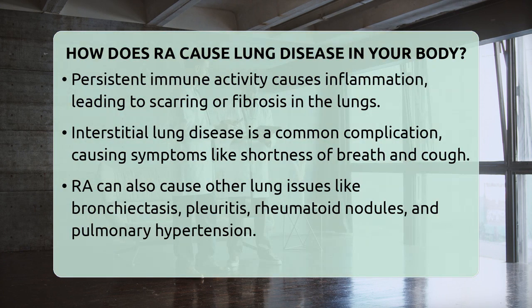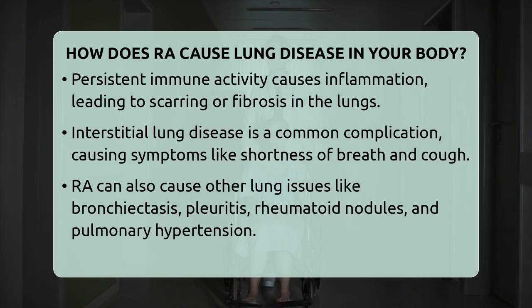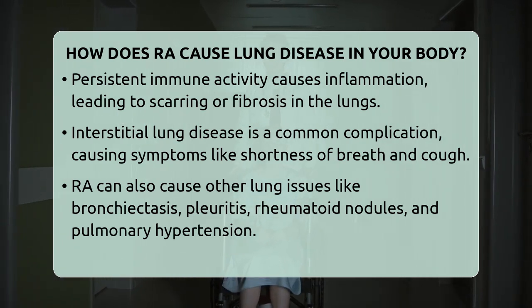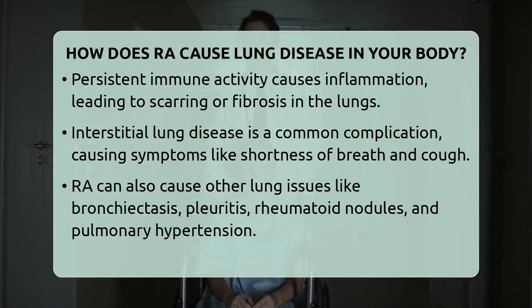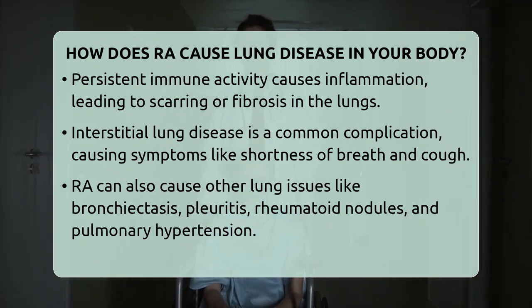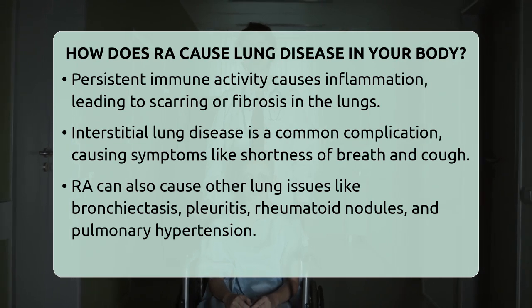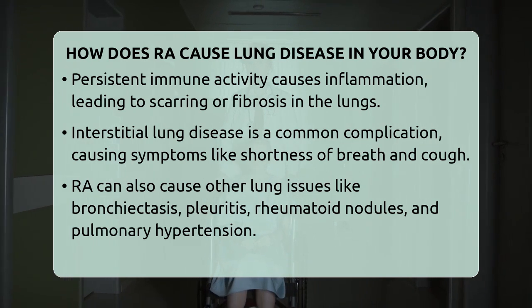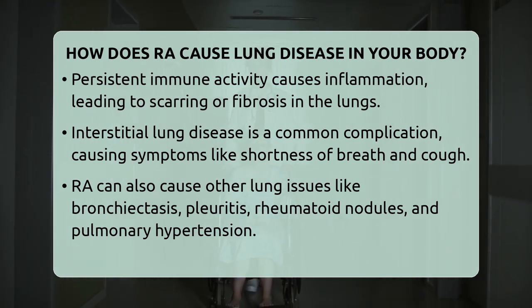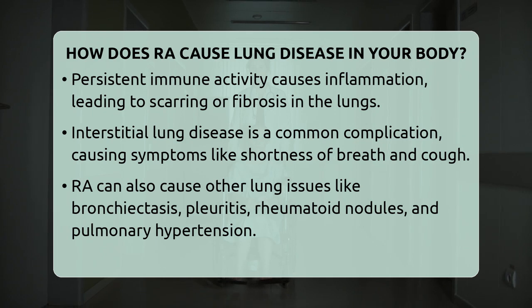In addition to interstitial lung disease, RA can cause other lung problems such as airway diseases like bronchiectasis and bronchiolitis, inflammation of the lining around the lungs called pleuritis, rheumatoid nodules in the lungs, pulmonary hypertension, and blood vessel inflammation. Sometimes, lung issues can even appear before joint symptoms, suggesting the lungs might be an initial site where autoimmune activity begins. Environmental factors like smoking and genetic predisposition play a role in lung involvement.